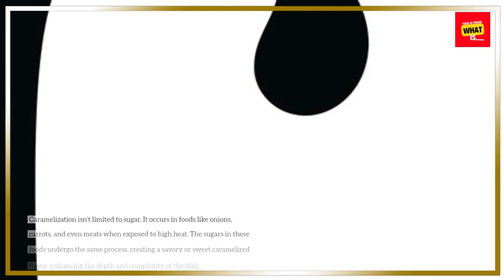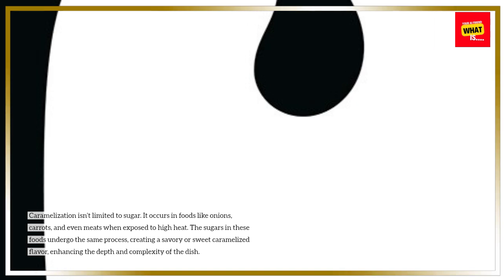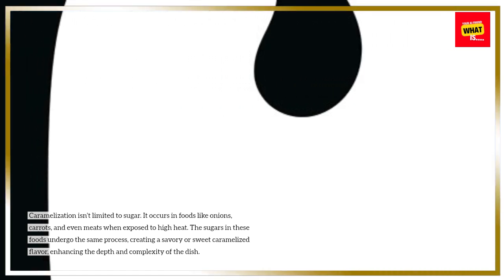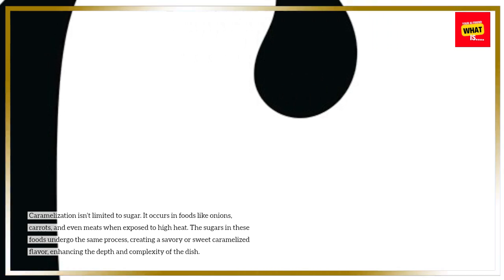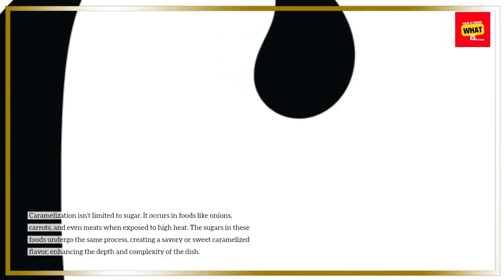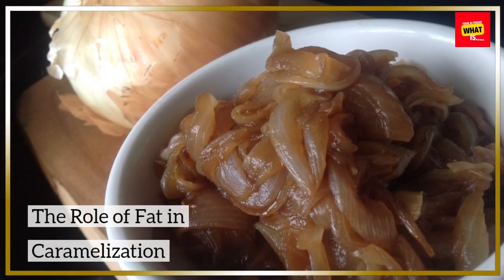Caramelization in different foods. Caramelization isn't limited to sugar. It occurs in foods like onions, carrots, and even meats when exposed to high heat. The sugars in these foods undergo the same process, creating a savory or sweet caramelized flavor, enhancing the depth and complexity of the dish.